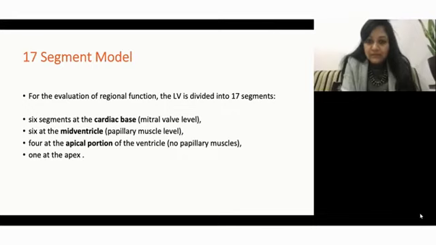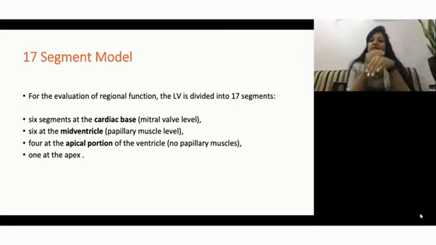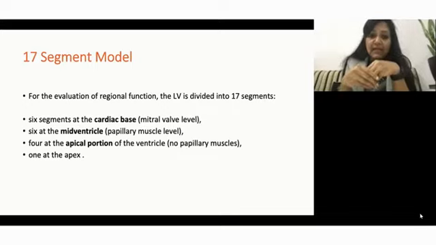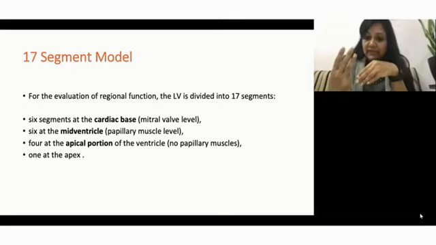What is the 17 segment model? The American Heart Association has proposed this model, and what they have done is divide the LV into 17 segments. Now you will say, how do I remember these 17 segments? It is not at all difficult. They have treated the LV at three levels.